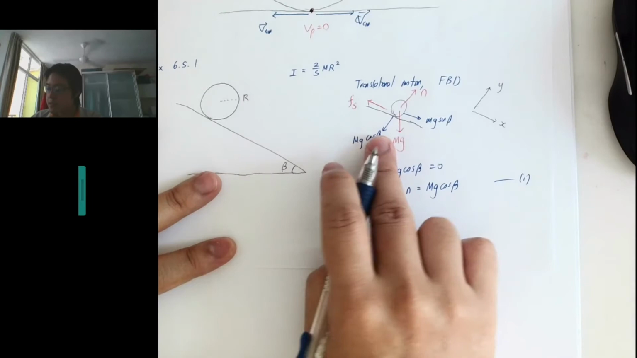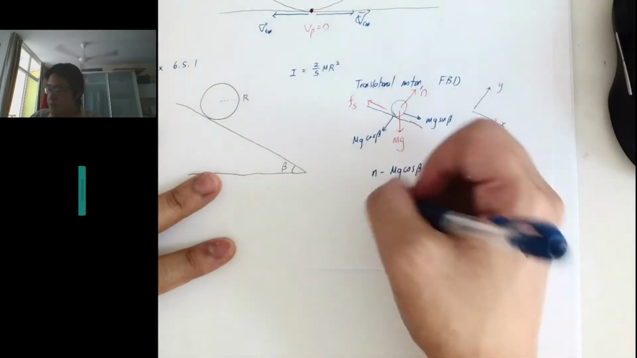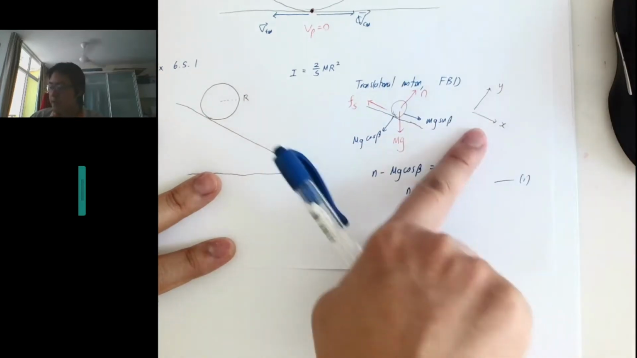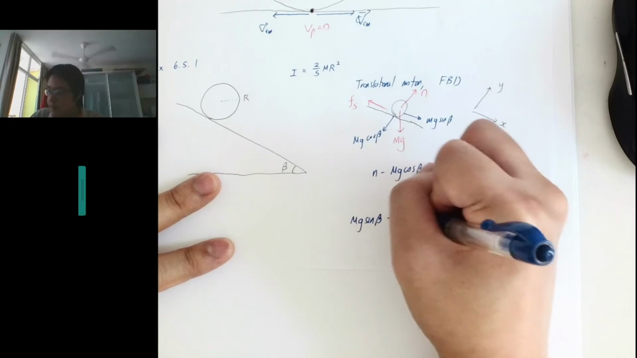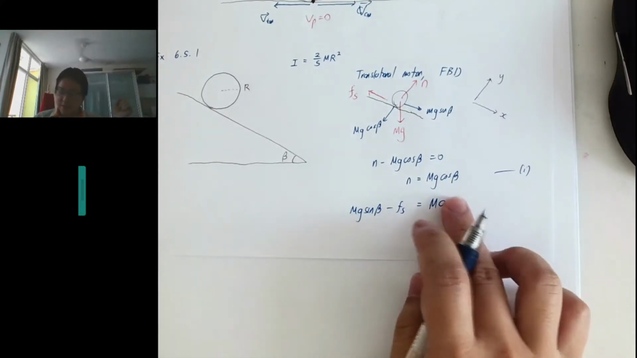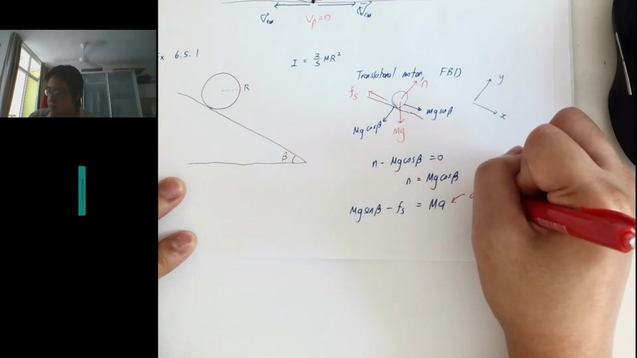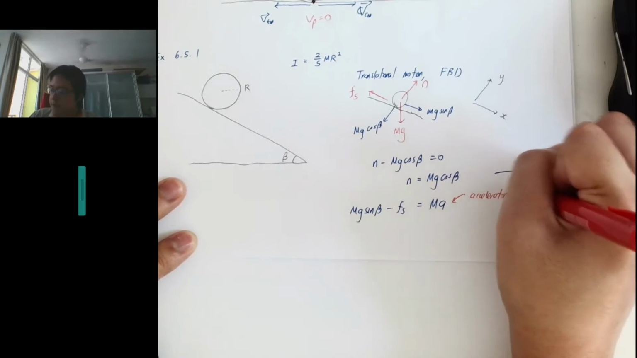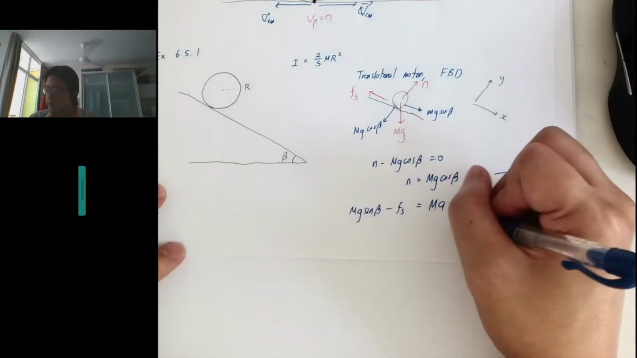And what else? The other thing is the x direction forces. Taking forward to be here, mg sin beta minus f_s equals mass times the acceleration. This acceleration is the acceleration of the center of mass, right? Nothing to do with tangential motion yet. So this is my second equation.